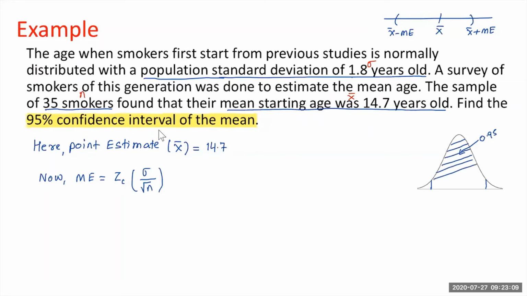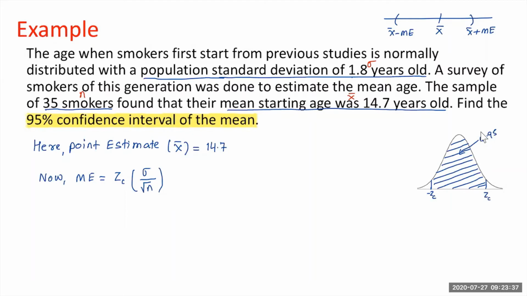And what I want is Z sub C. Z sub C is this Z score here. The value on the other side will be negative Z sub C. I know that this area is 95%.